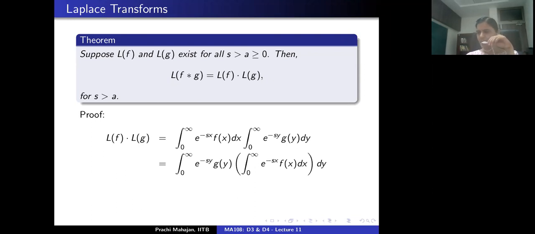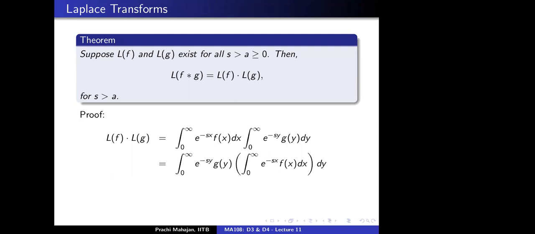So I say the following. Since the integrand of the first integral, which means exponential of minus sx times f(x), does not depend on the variable of integration of the second, so the integrand in the first integral does not depend on the variable y, one can write down the iterated integral, correct? Is that okay? Yes.